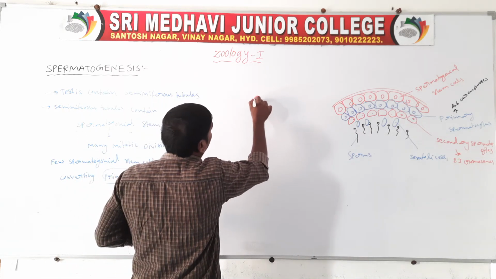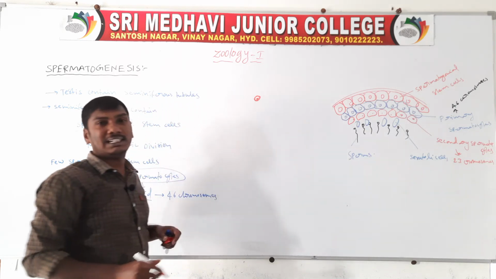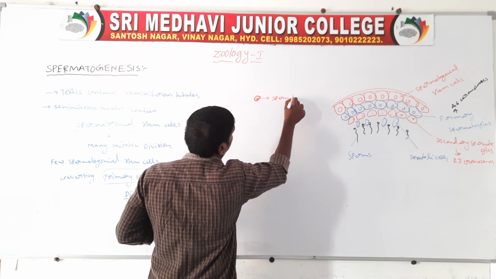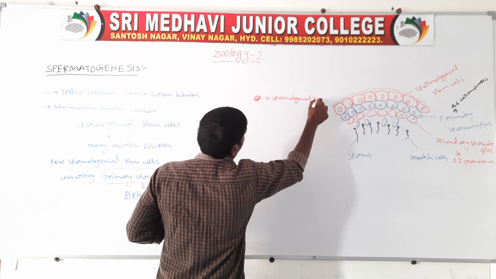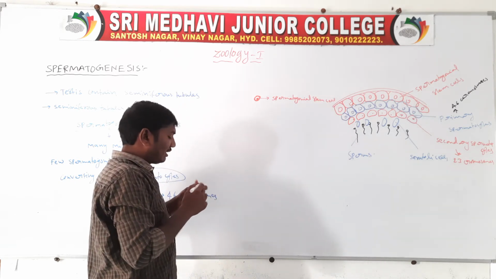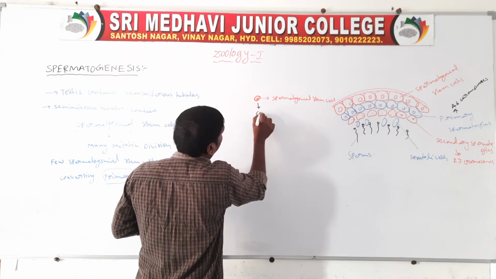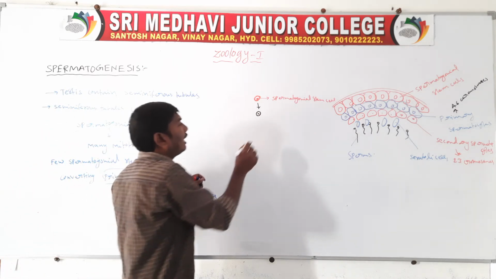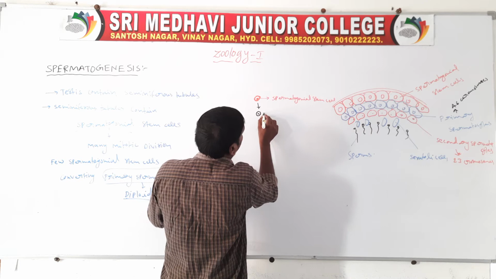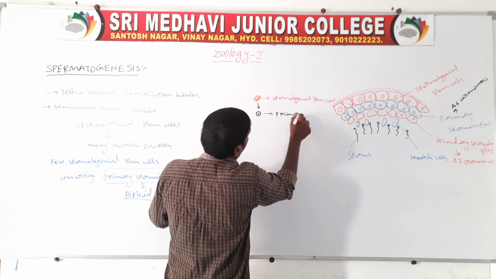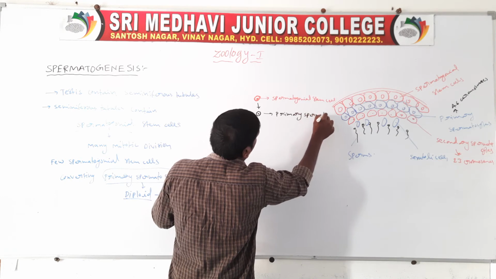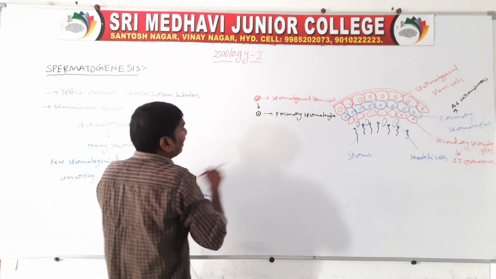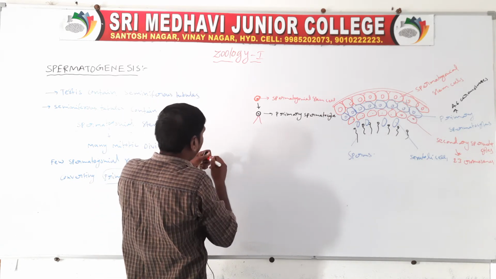These are the spermatogonial stem cells. They convert to the spermatogonial mother cells, which are the primary spermatocytes. Next, the primary spermatocyte divides into two cells.